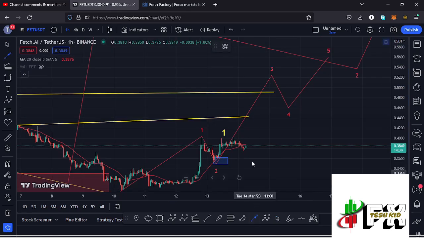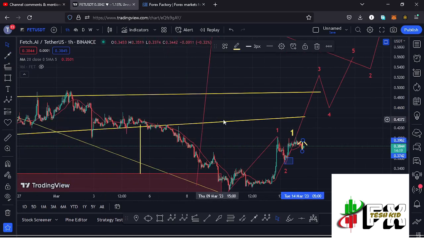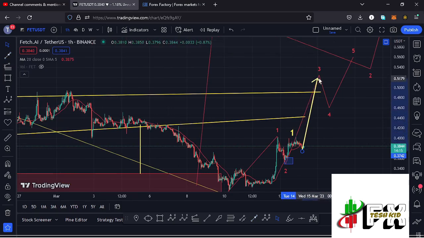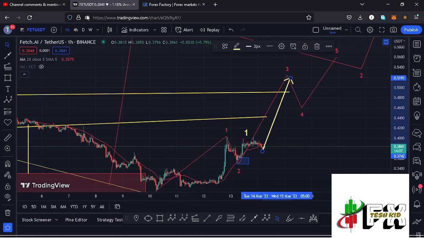So I'm expecting Fetch AI here on the 1-hour chart to see a break above the 20-day MA, so that we can have the support that we need for us to continue gearing up in the formation of this wave 3. And the moment we manage to break above that, also manage to break above other highs and other areas of resistances, then there are chances of fully maximizing our target area at around the $0.5234 mark in the formation of that higher Elliott wave count 3. So that is what I'm expecting here on the short-term scenarios.